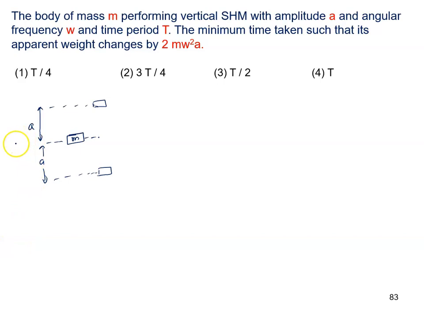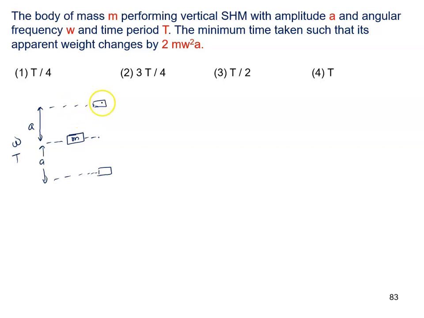The angular frequency is omega and the time period is T. The minimum time taken such that its apparent weight changes by 2m omega square. Now see, where will the weight be less and more? We have discussed that when the object is at the extreme position, then the change in apparent weight will be more.